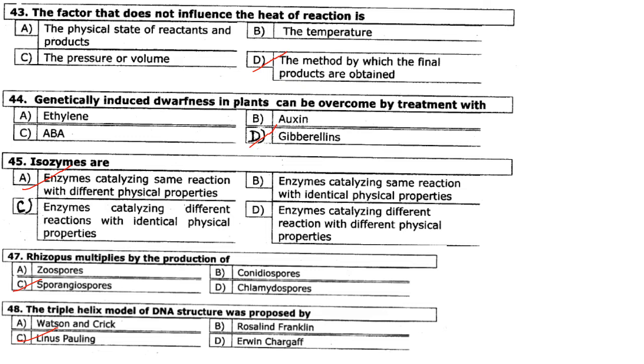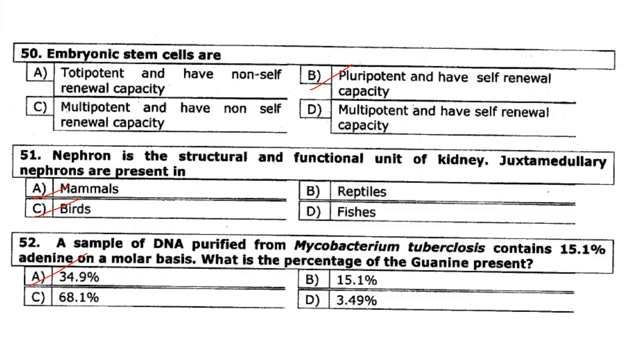Isozymes are enzymes catalyzing same reaction with different physical properties. Answer is option A. Then Rhizopus multiplies by the production of sporangiospores. Answer is option C. The triple helix model of the DNA structure was proposed by Linus Pauling. Answer is option C.